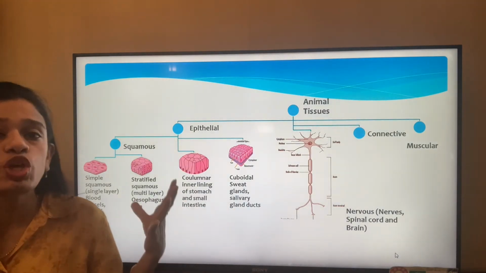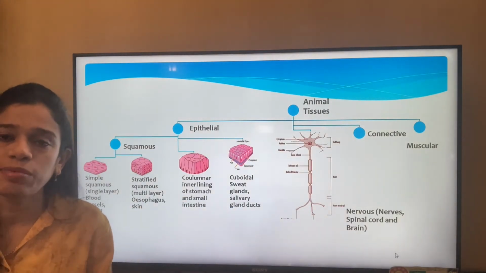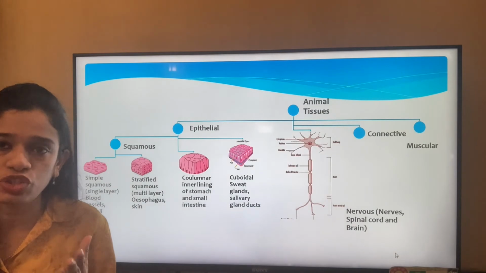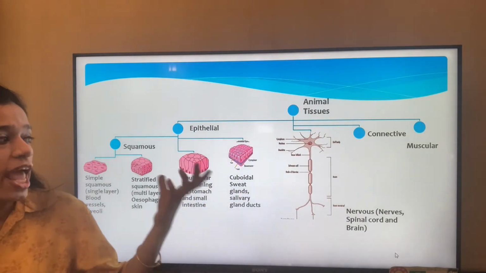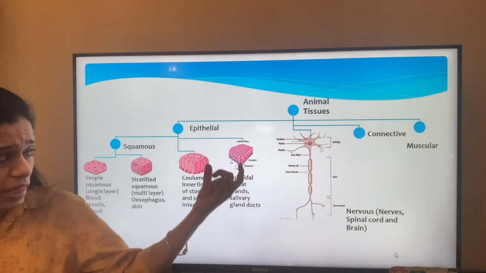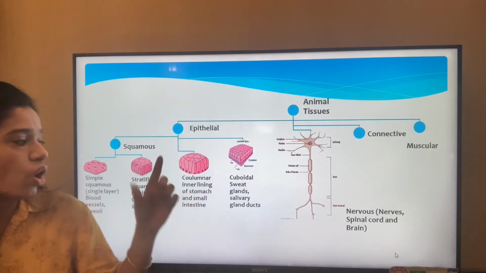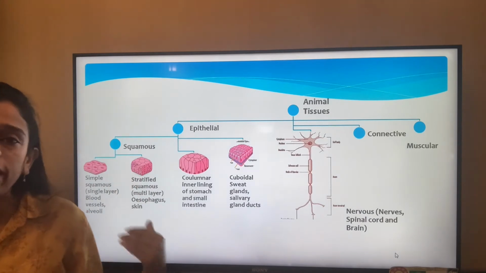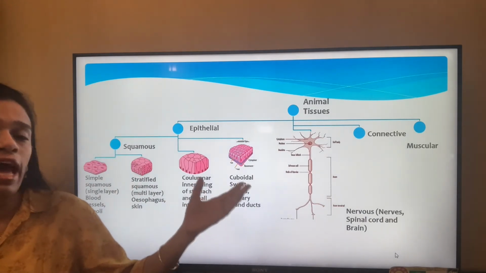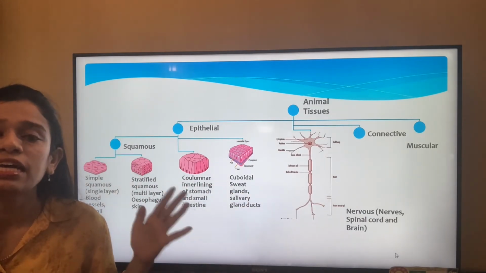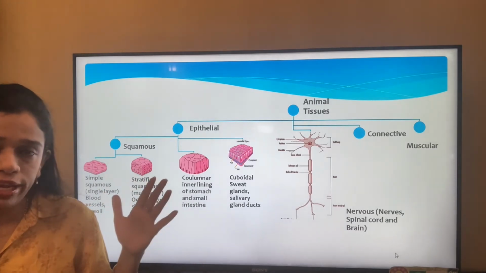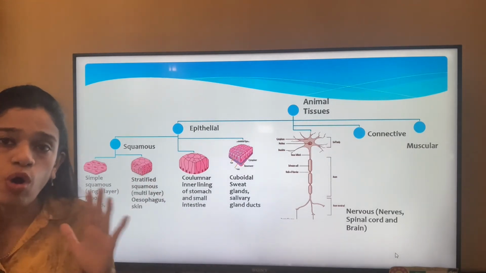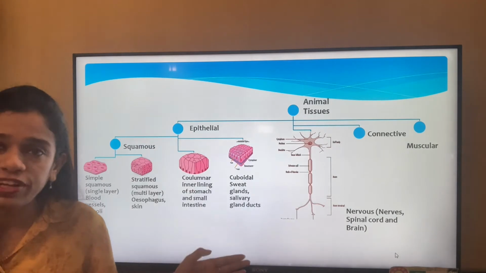The next is the cuboidal. The cuboidal, as the name suggests, forms a cube-like structure. Mostly they are not so long like the columnar, and they do not have multiple layers like the stratified squamous, and they are mostly present in the secretory glands, be it the oil glands, the sweat glands, the oil ducts, the salivary gland ducts.